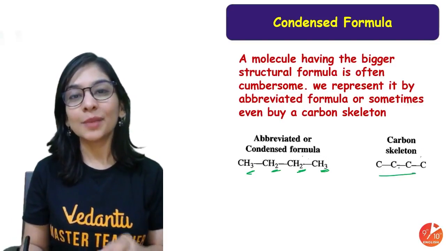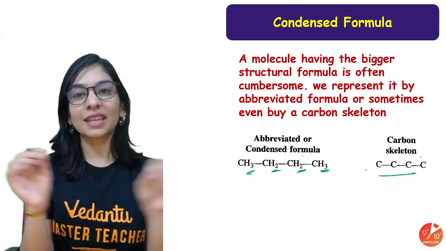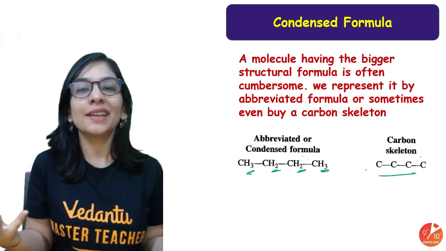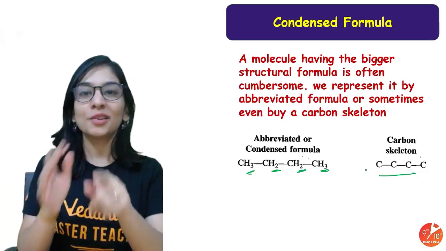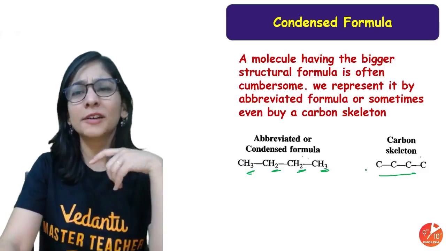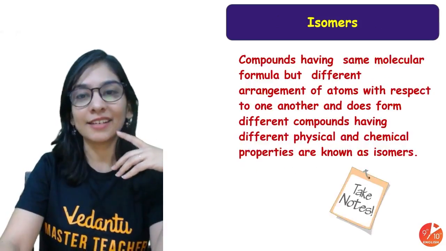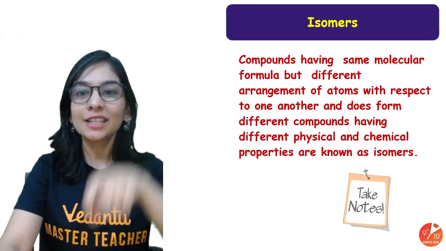Alright. And sometimes it's easy to show in the carbon skeleton form. For organic chemistry, it's very easy: if nothing we are writing, that means hydrogen will come. Okay, so you can write it in both ways if a longer and bigger structure is there. All right. Now let's talk about isomers.